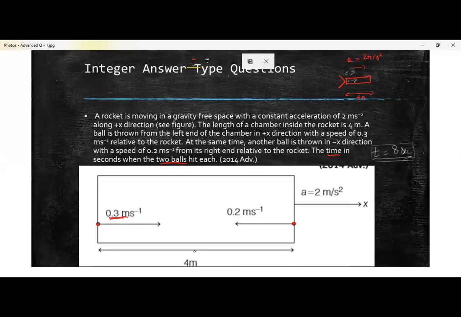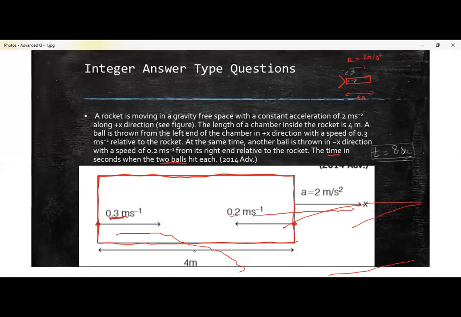Basically there is a rocket, so you can see that there is a rocket. ये rocket है क्या? And this rocket is accelerating. You know what is acceleration, right? So this rocket is increasing its speed. So now inside this rocket we have these two balls. Now these two balls are there. So this ball is thrown towards the right with a speed of 3 meters per second. And another ball is thrown from the leftward with the speed of 2 meters per second. ठीक है. So you need to find out when the two balls will hit each other.